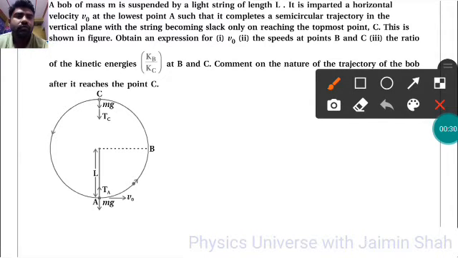So v0 that we need to find, that is the kinetic energy formula, half m v0 square.